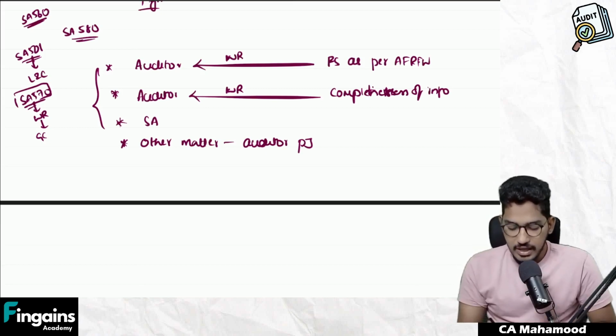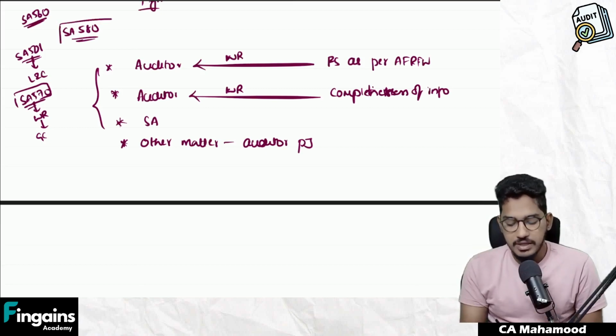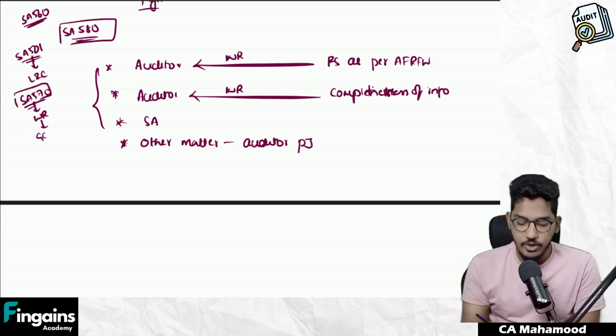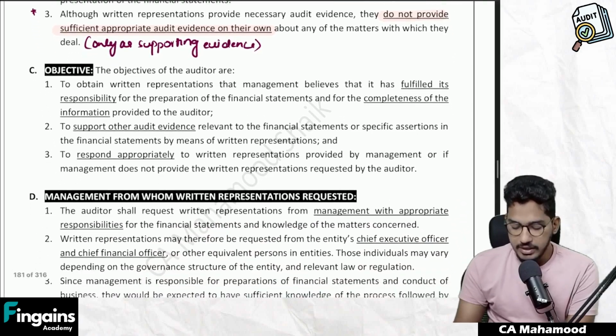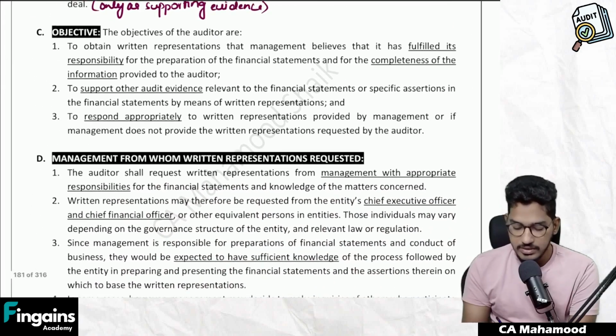Clear? So these are the objectives of the auditor as per SA 580. When I say objective, the standard is saying regarding which matters you need to obtain written representation. So let us see what they are saying here.